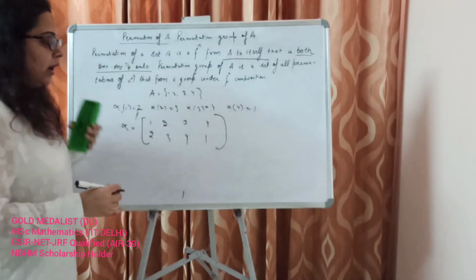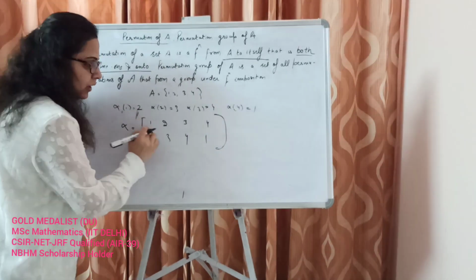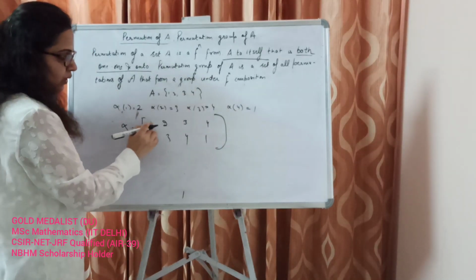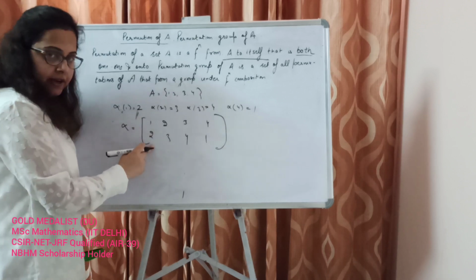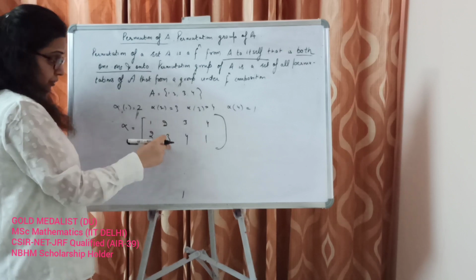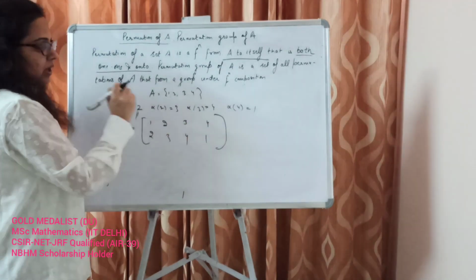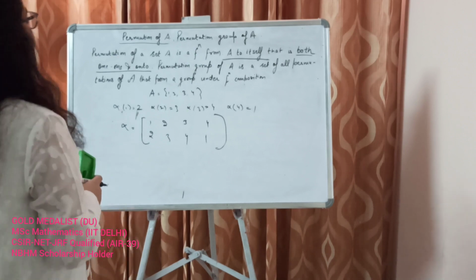Alright. Now, how do we write array form? Just write all the values of the domain set. Alright, 1, 2, 3, 4. Now 1 goes to 2. Write its corresponding range value or functional value here. 2 goes to 3, 3 goes to 4, 4 goes to 1. So this is how a permutation is written in an array form.